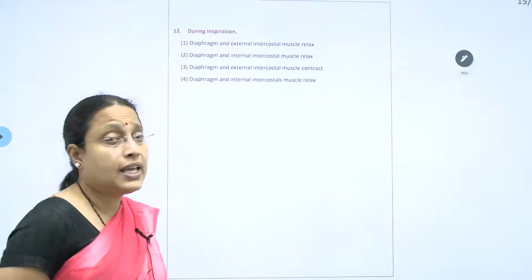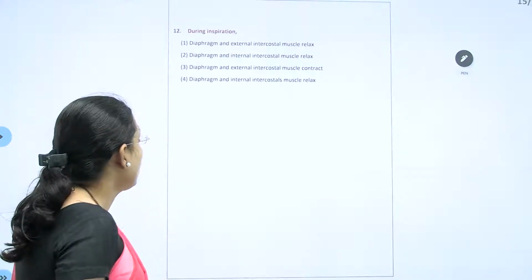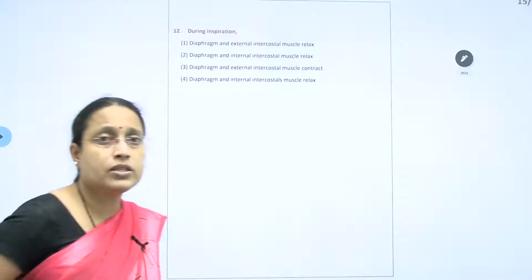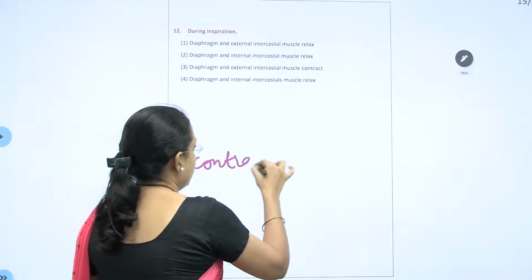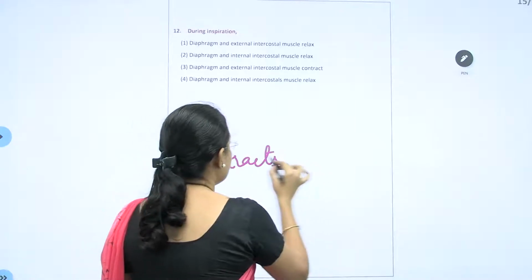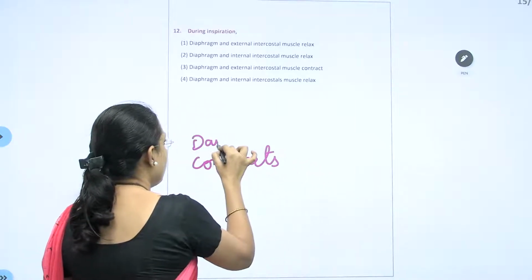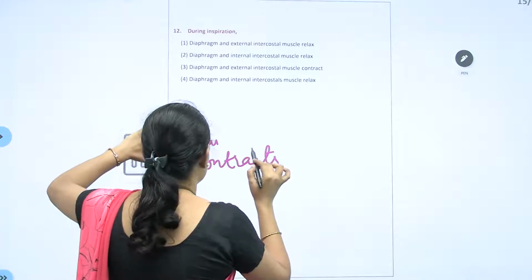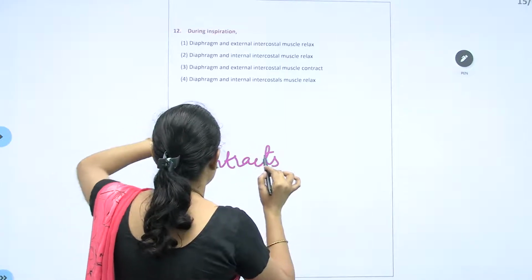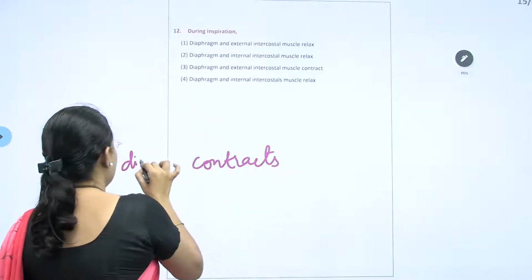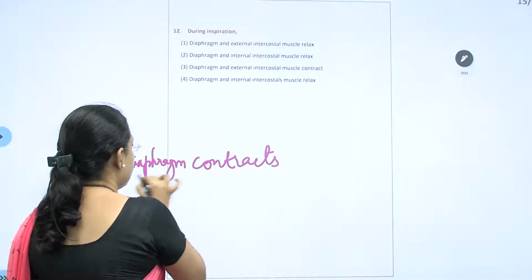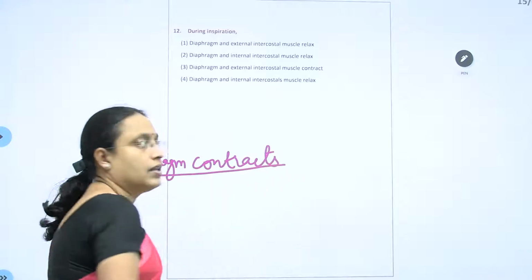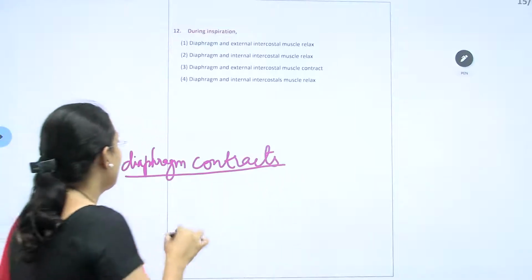12th, during inspiration, what all occurs? Inspiration means the diaphragm contracts. Diaphragm will contract.